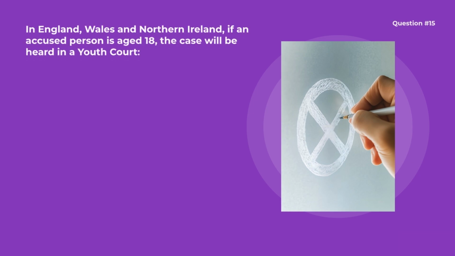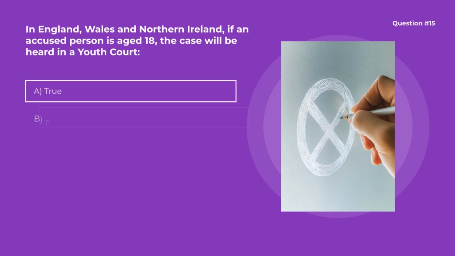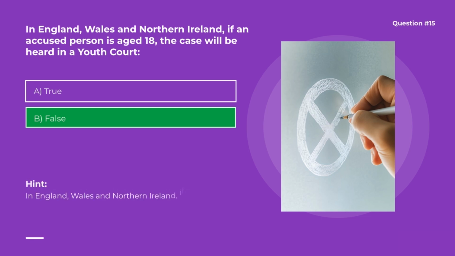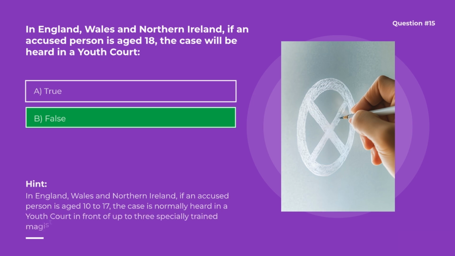Question number 15. In England, Wales and Northern Ireland, if an accused person is aged 18, the case will be heard in a youth court. Options are A. True. B. False. Correct option is B. False. In England, Wales and Northern Ireland, if an accused person is aged 10 to 17, the case is normally heard in a youth court in front of up to 3 specially trained magistrates or a district judge.